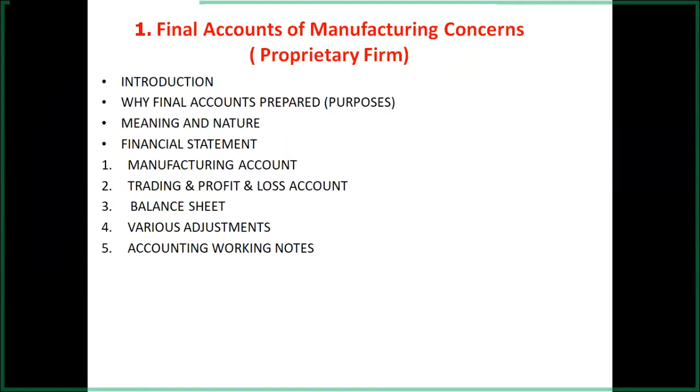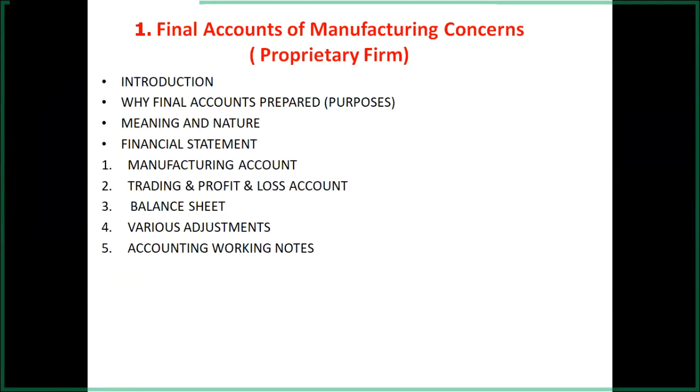So the gross profit brought down, which comes from the trading account debit side as 'to balance carried down' or 'to gross profit carried down', ultimately becomes 'by gross profit brought down' in the P&L account. Whatever is on the credit side as gross profit carried down, 1 lakh rupees, comes to the credit side of the profit and loss account as gross profit brought down, 1 lakh. And then the incomes and gains are recorded on the credit side of the profit and loss account.